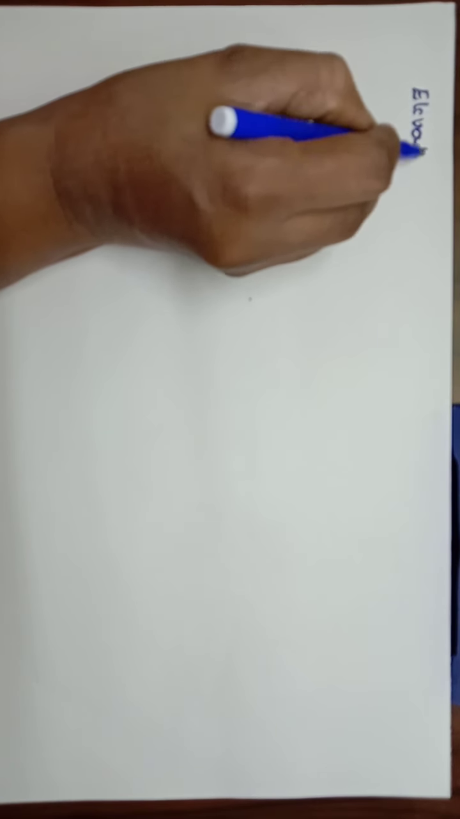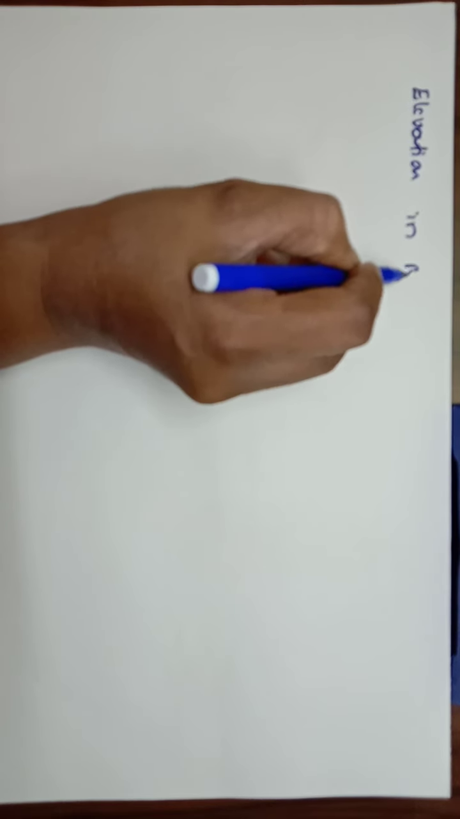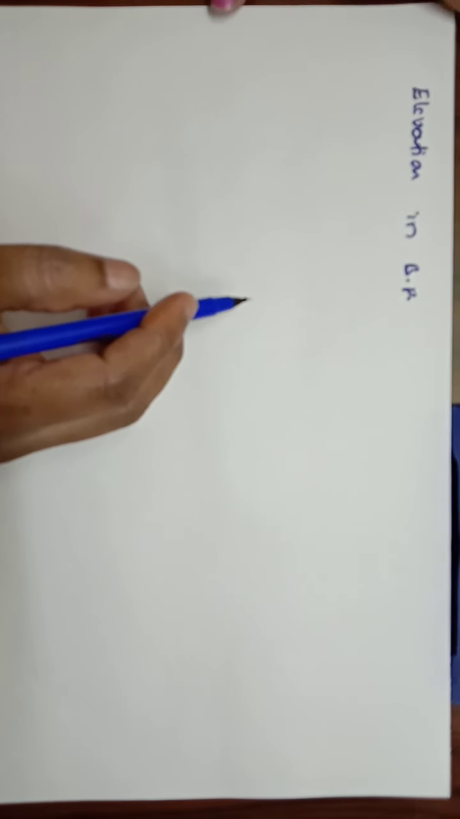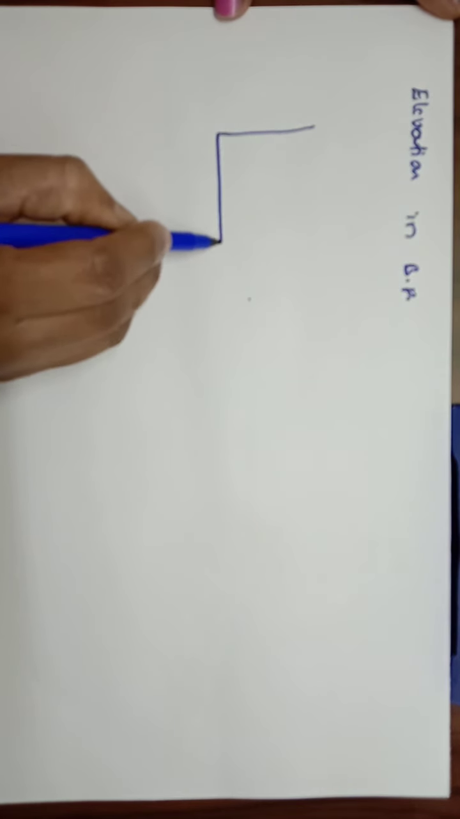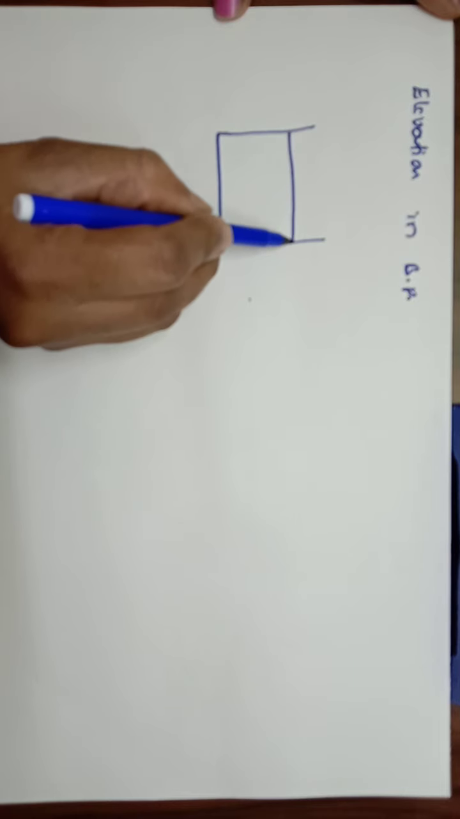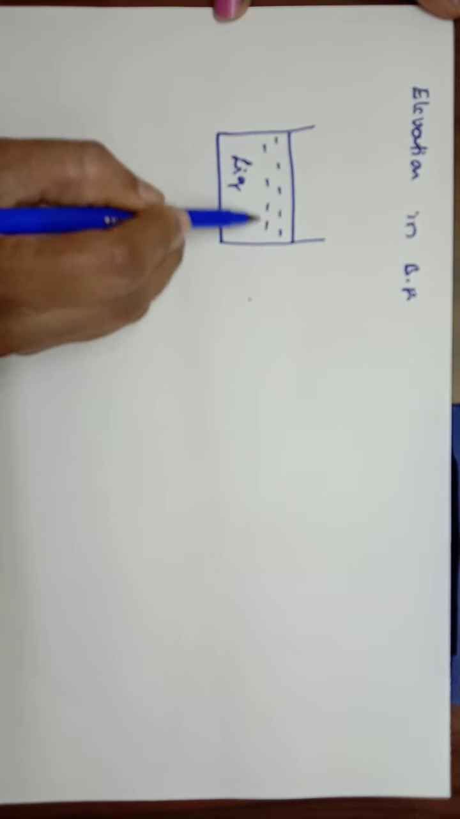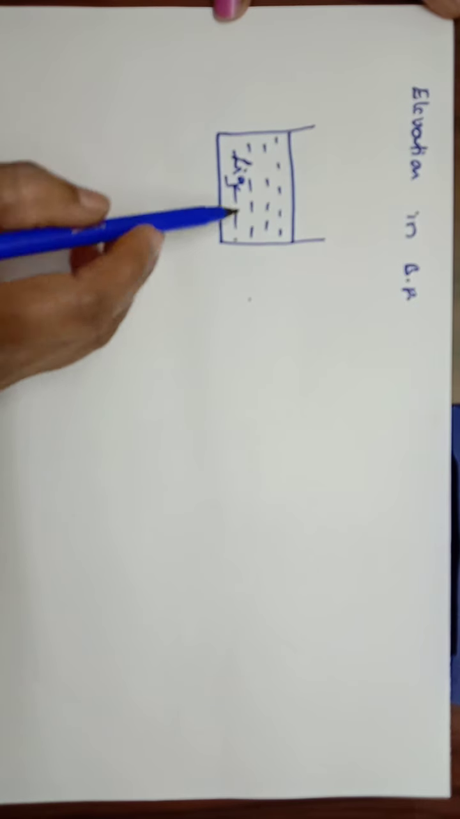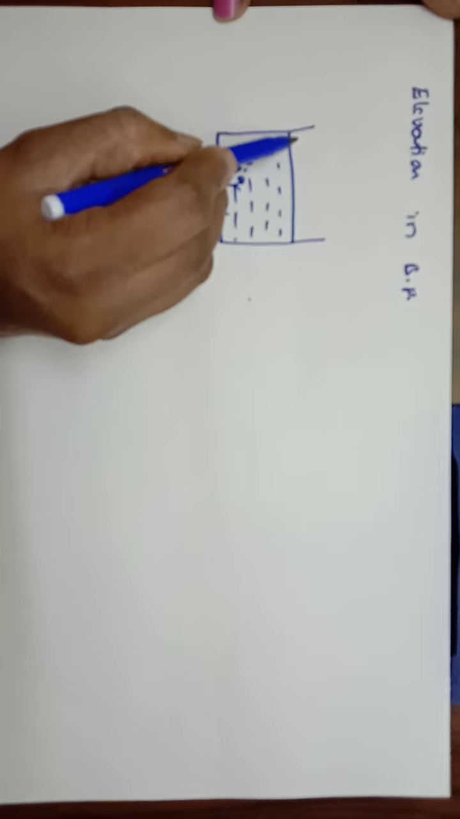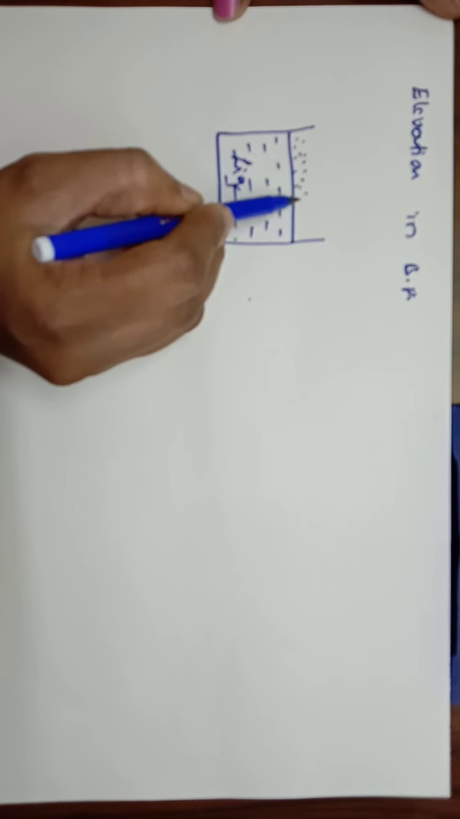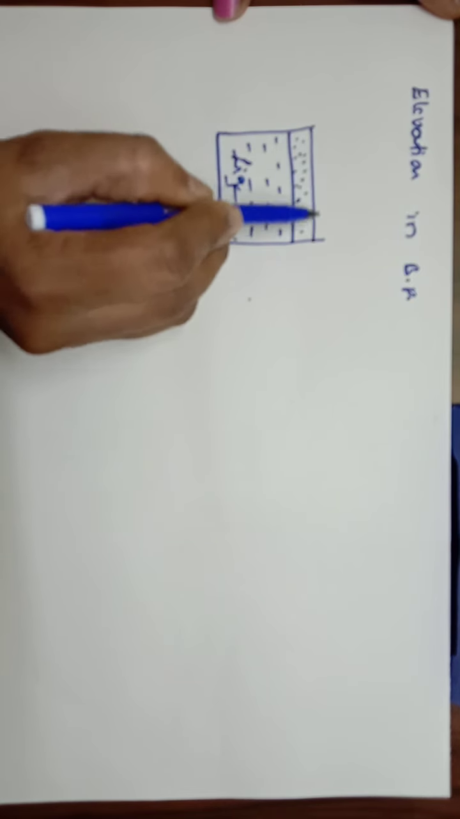Hello students. Let us study the second colligative property. It is called the elevation in boiling point. Before going to study the elevation in boiling point, let us consider a liquid in a container. Above the surface of this liquid, there is the presence of its own vapor up to a certain level.